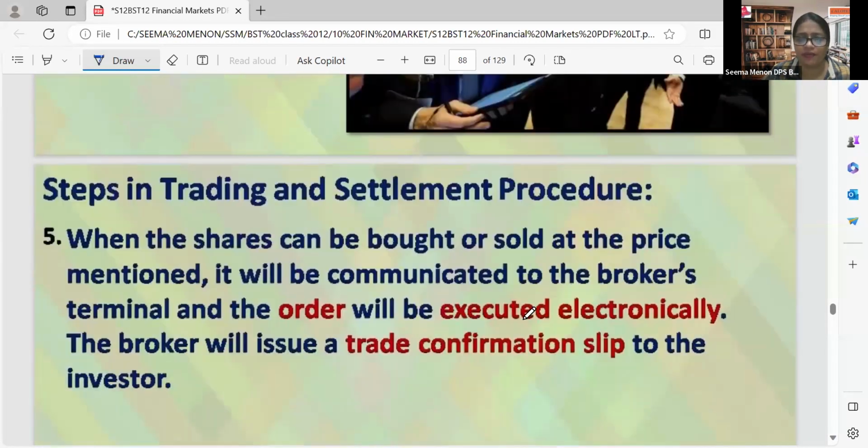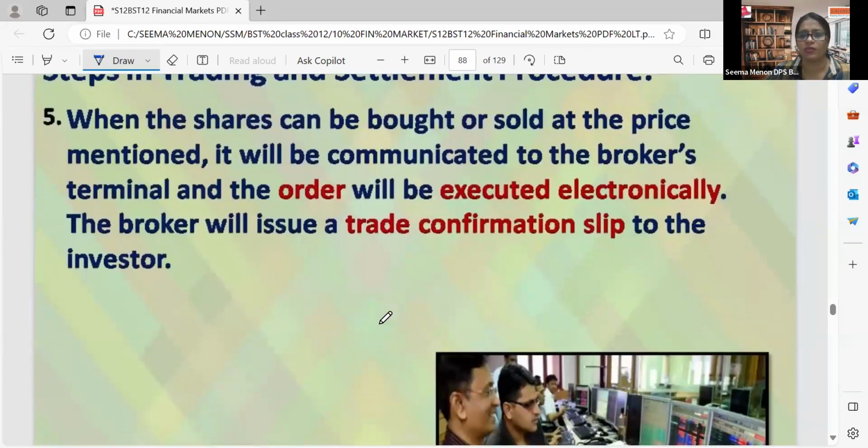Steps in trading and settlement procedure. The fifth point is that when the shares can be bought or sold at the price mentioned, it will be communicated to the broker's terminal. Because he connects with the stock exchange and matches the number of shares and price, and once he gets that many shares, whatever he wants to purchase, it will be communicated to the broker's terminal.